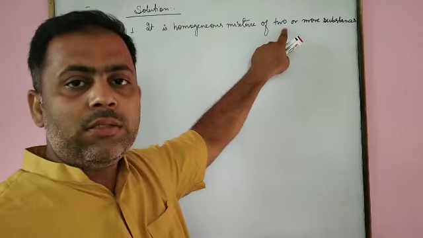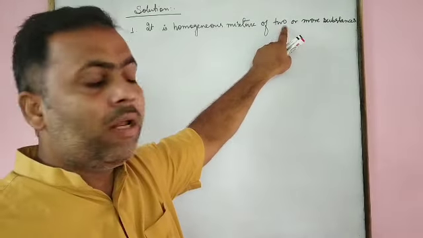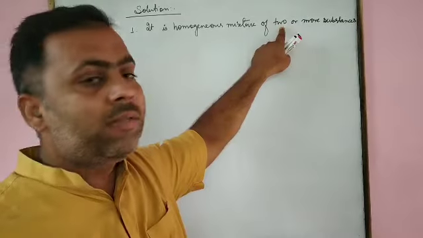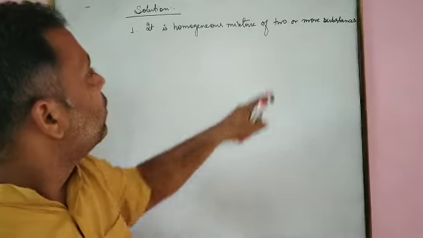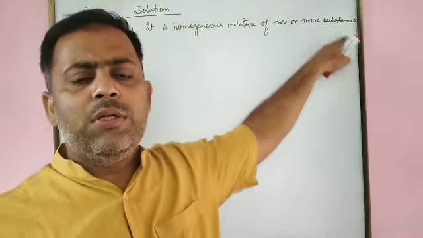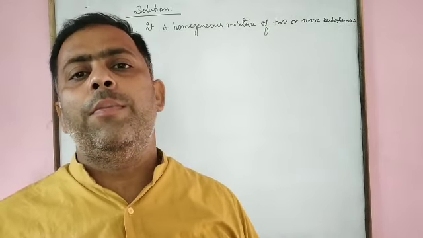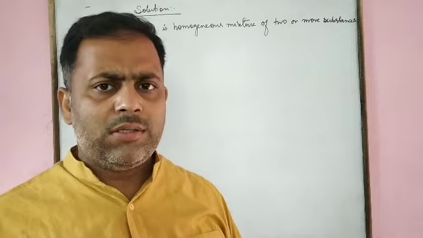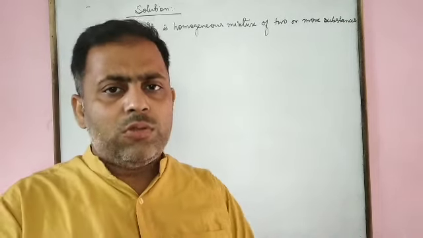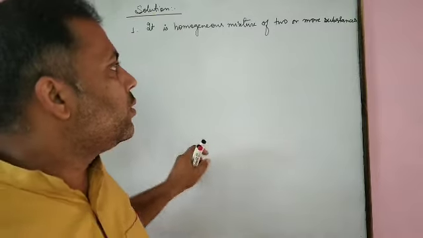In this class, we will discuss only binary solution. One new term is common, that is binary solution. The next, what do you mean by substances? Substances means they may be element or they may be compound. When they are mixed together, then they form solution.